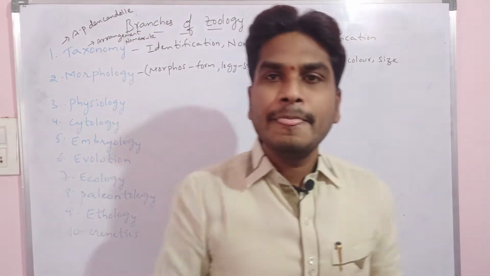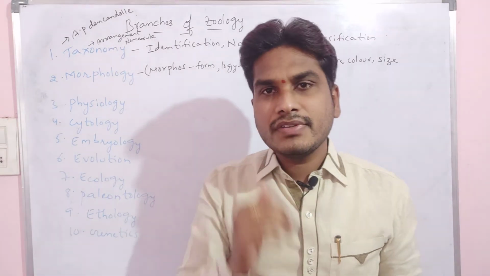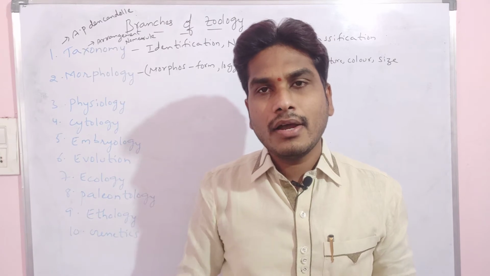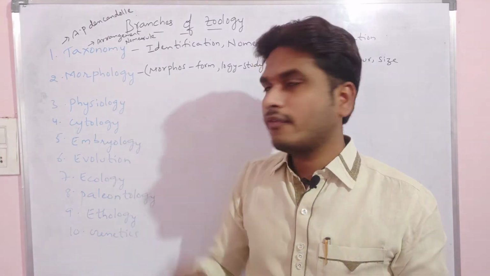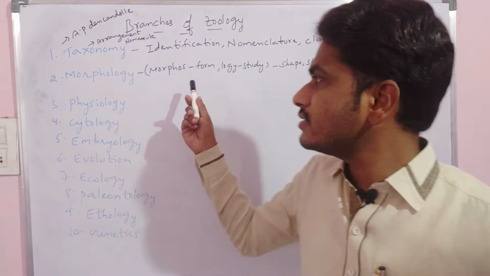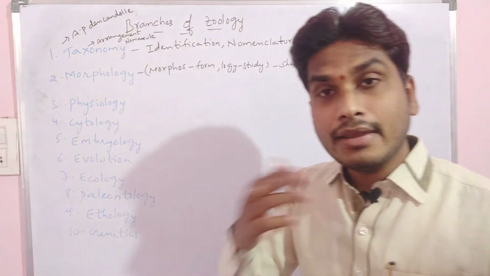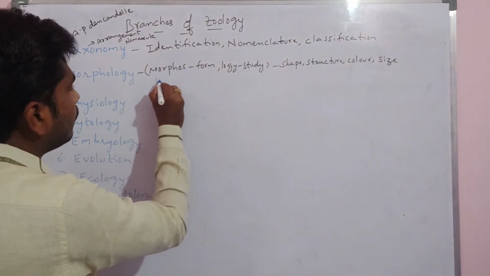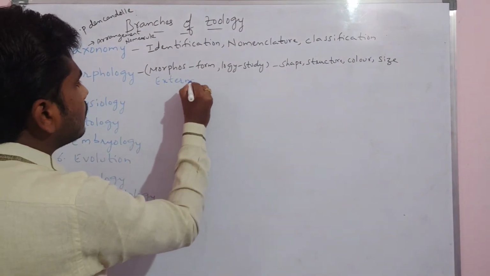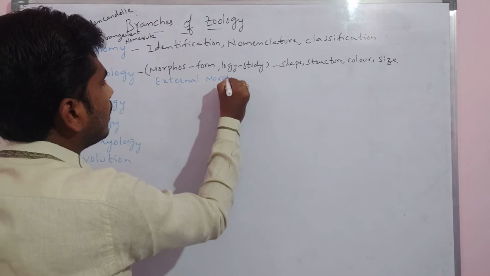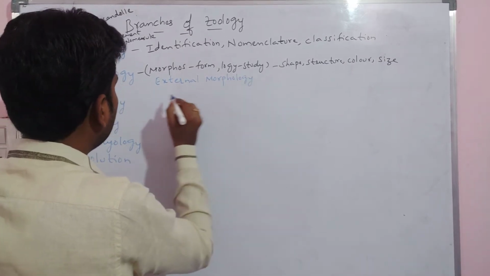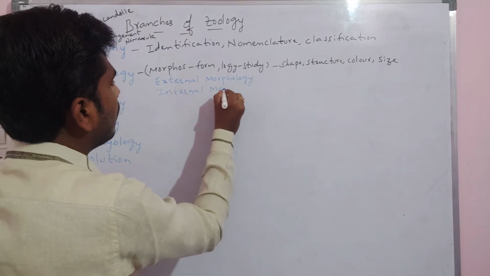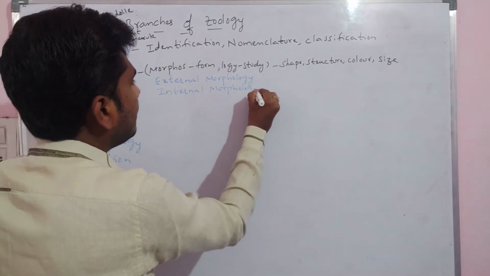That means morphology is a branch of science which deals with the study of characters. The characters mainly include size, shape, structure, color, right? All these are included in morphology. Morphos means form and logy means study. Again, we divide morphology into two branches: external morphology, then internal morphology. The name itself indicates it here.